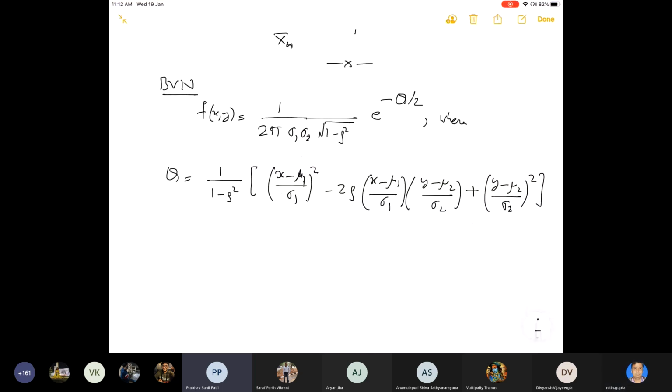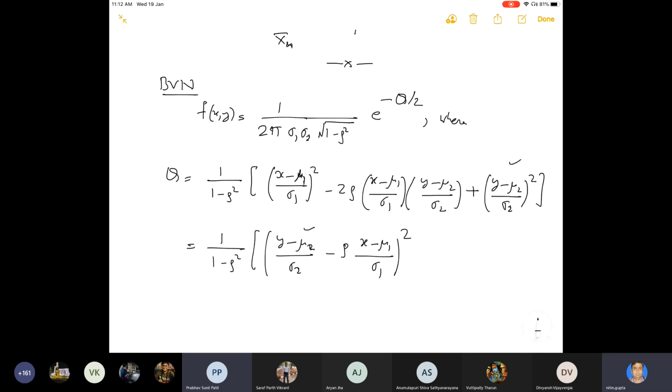Now this q can be written as 1 divided by 1 minus rho square times the square of ((y minus mu2) upon sigma2 minus rho (x minus mu1) upon sigma1).